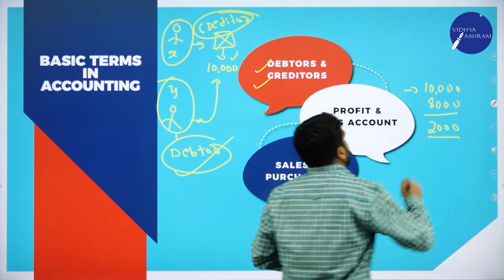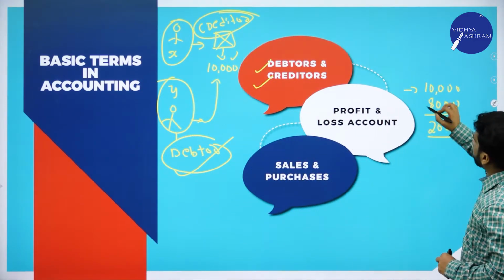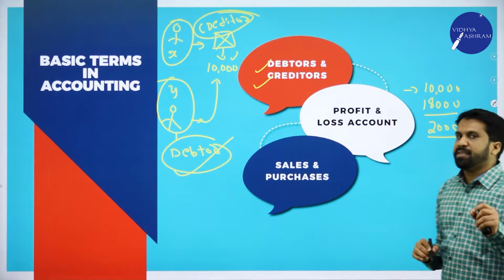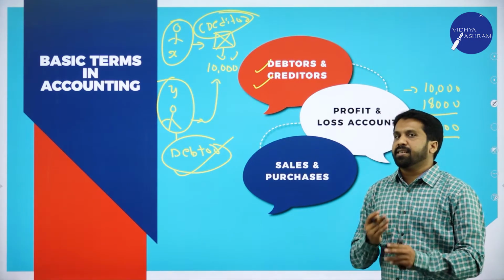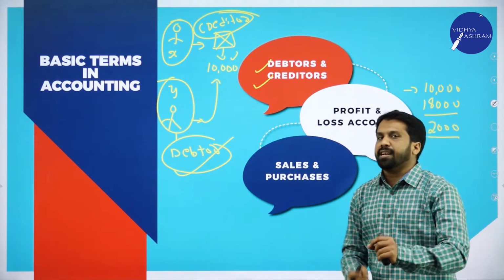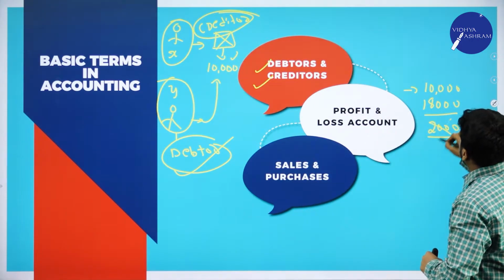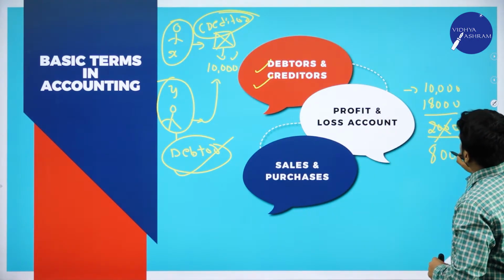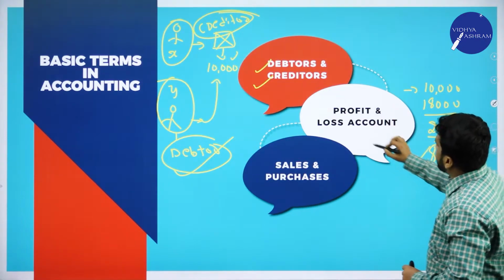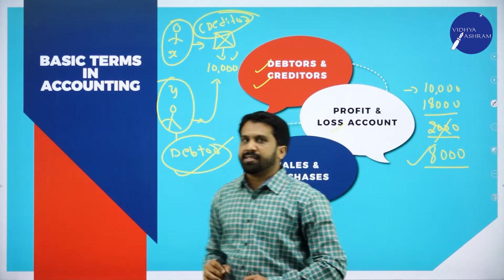Same thing. Your income is 10,000. Your expenses are 18,000. So your expenses are more than your income. Then whatever 8,000 we have, we call it as loss.